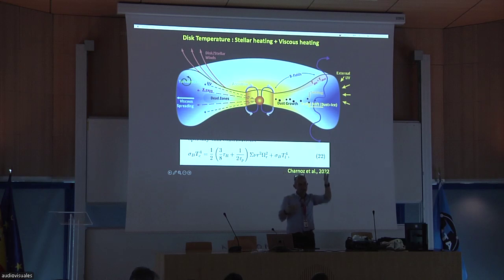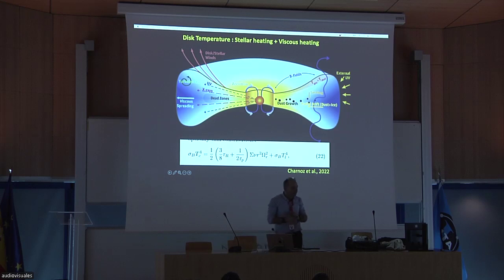The magnetic field is threading the disk vertically, and you have a coupling between the upper layers of the disk and the midplane. What we see is that the upper layers of the disk tend to go away from the star. But by conservation of angular momentum, you torque the disk, and the disk is pushed inward to the star. These winds, as we know them today, cannot be very well simulated by the alpha disk model, because alpha is like a viscosity, you spread in every direction. With the wind, you have a preferred direction, you torque everything to go inward.